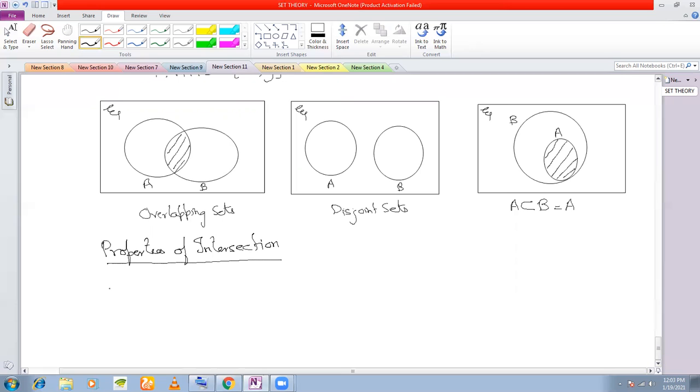Okay, the first property of intersection is A intersection B is equal to B intersection A. Again, this is called commutative property with respect to intersection.